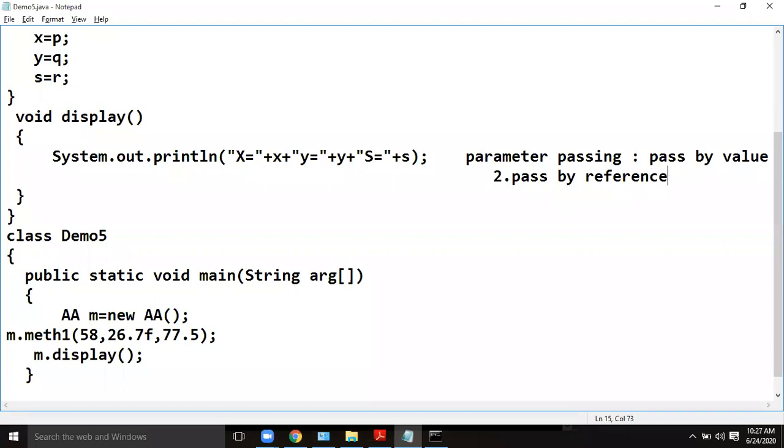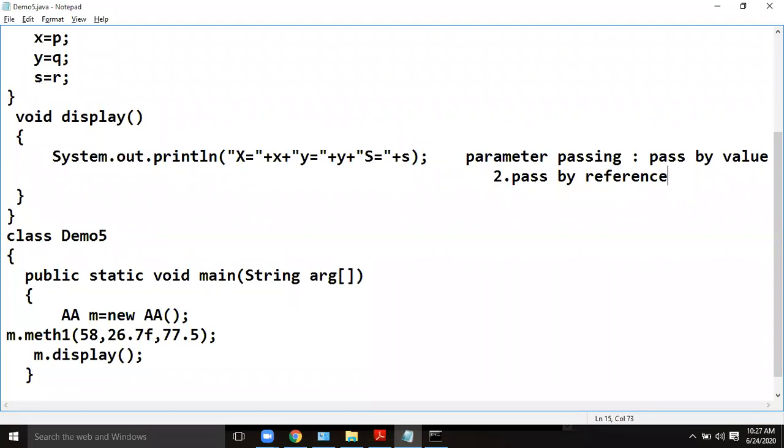And I think you know that in C programming you have used this concept, call by reference. In that case, reference means address of variables you have sent. So in that case, the pointers concept exists in C, but there is no pointers concept in Java. So here we use objects. We can pass the objects as parameters for the methods.